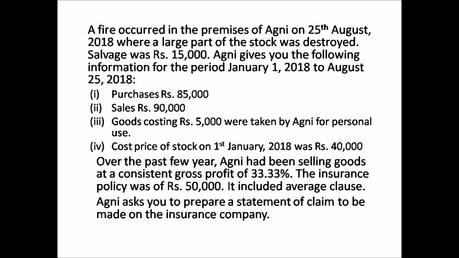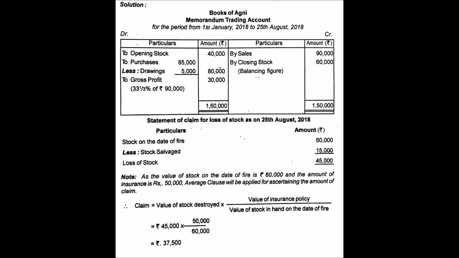Here we have the opening stock, purchases, drawings and sales, and we have to find the amount of closing stock when the gross profit margin is also provided. The opening stock is given in number 4, 40,000. You write it. Purchases 85,000. There is a drawing of goods costing 5,000 taken by Agni for personal use, so that drawing needs to be deducted. So 85,000 minus 5,000, 80,000 is the net amount of purchases.